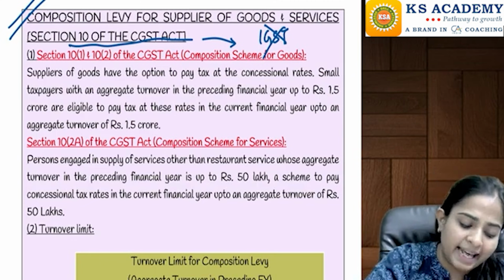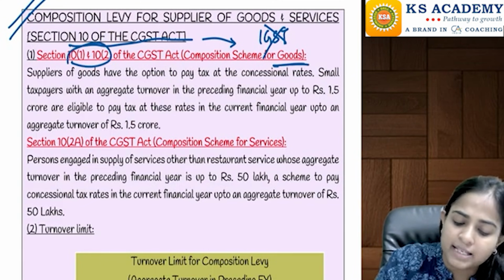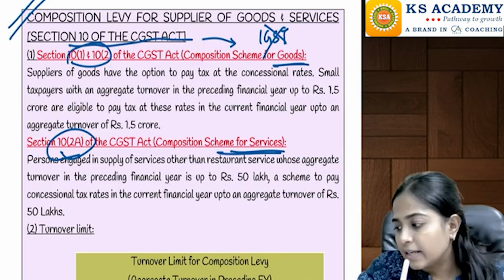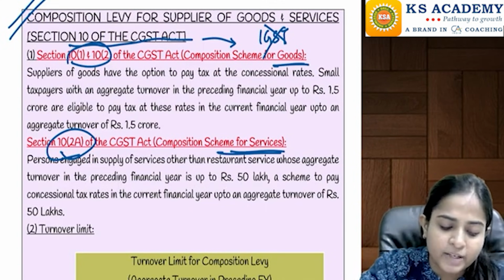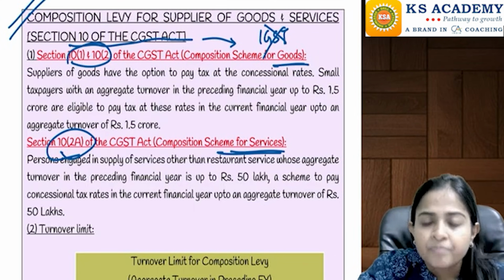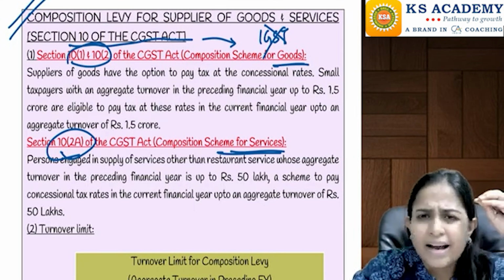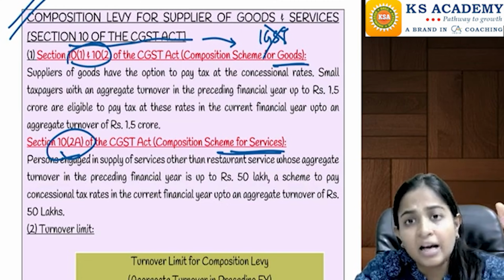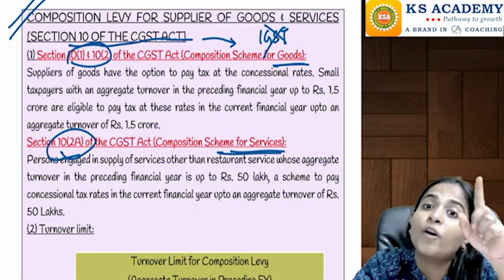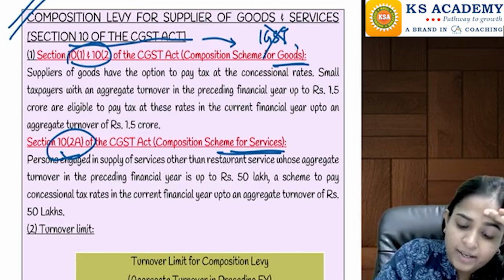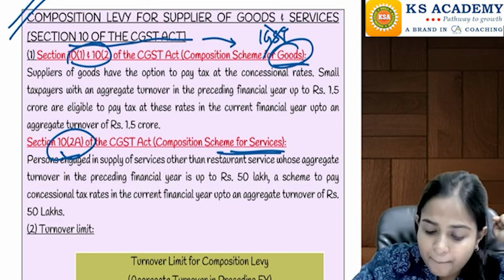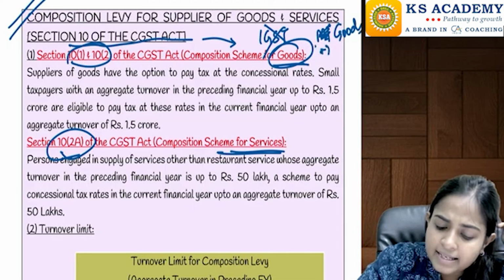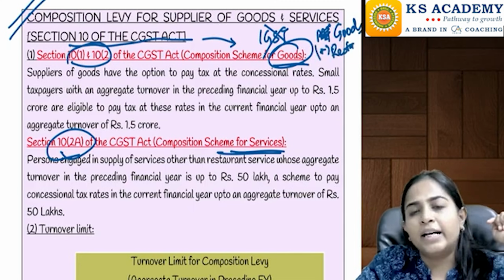Now section 10.1 and 10.2 talk about the composition scheme for goods, and section 10.2A talks about the composition scheme for services. 10.1 and 10.2 say that if you are dealing in goods, be it a manufacturer, trader, wholesaler, or retailer, plus if you are dealing in restaurant services. Normally the name of the scheme is goods, but it includes everything relating to goods, and it also includes restaurant services.